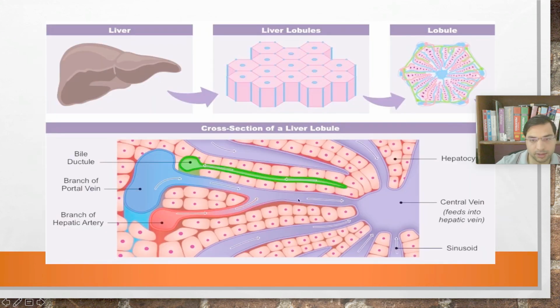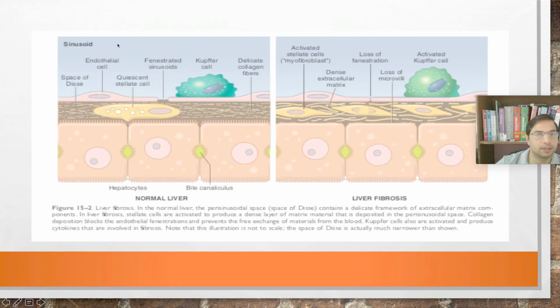These sinusoids are lined by endothelial cells, and these endothelial cells have Kupffer cells, and below these endothelial cells there is the liver parenchyma, and liver parenchyma has few collagen fibers, right? Few collagen fibers in normal healthy states. And apart from these collagen fibers, it also has stellate cells. So remember these stellate cells, and these are hepatocytes.